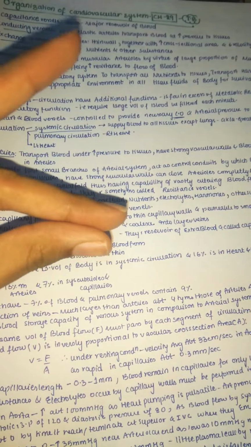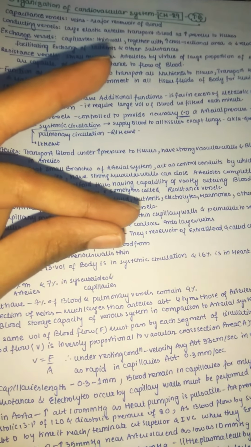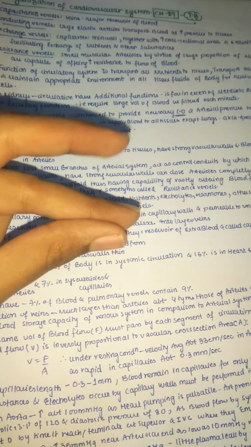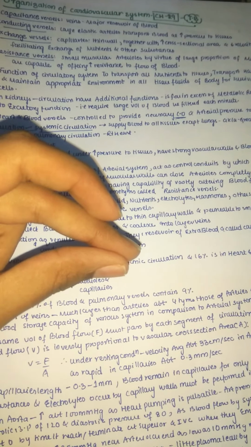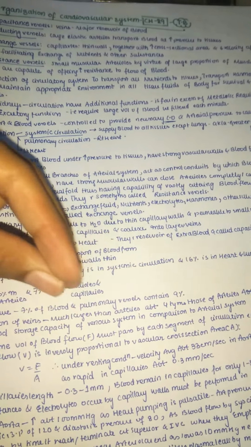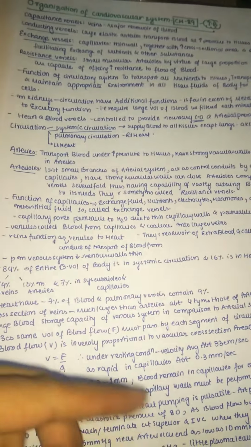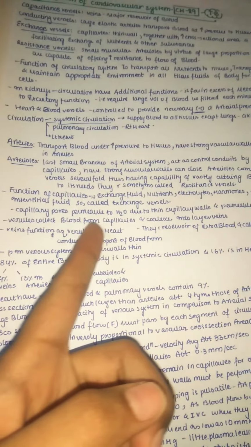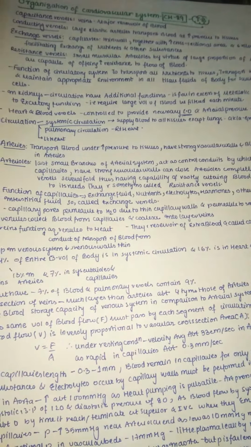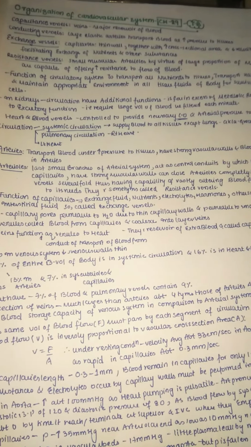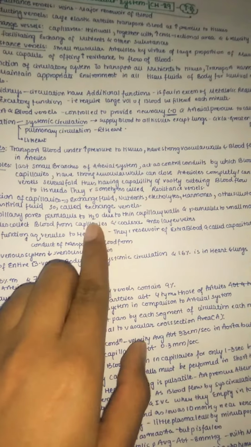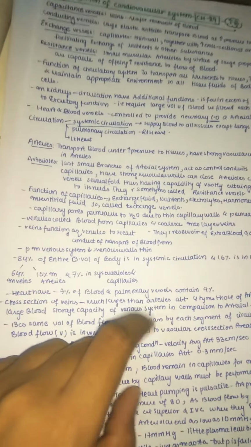You can understand, because the capillary is in the interstitial fluid, right? Inside the capillary we have plasma fluid, and outside that we have interstitial fluid, meaning the fluid in between the cells, and later it will enter into the tissue cell. So first it exchanges with the interstitial fluid, and from that it can enter the inside of the cell. Capillary pores are mainly permeable to water due to thin capillary walls, and permeable to small molecular substances. But remember that the capillary walls are not permeable to plasma proteins because they are very large and negatively charged proteins which can't cross the membrane. Only water and small molecules can cross the capillary membrane.